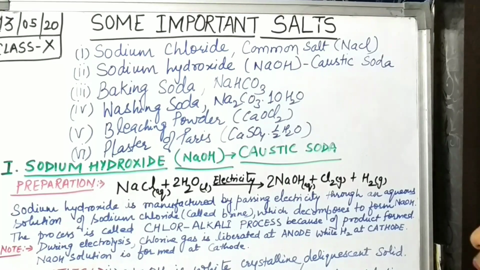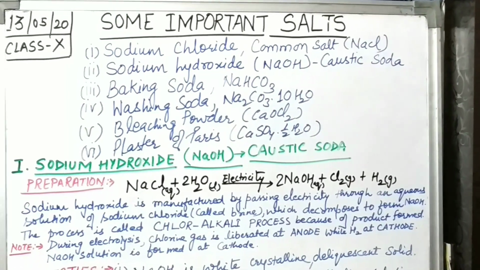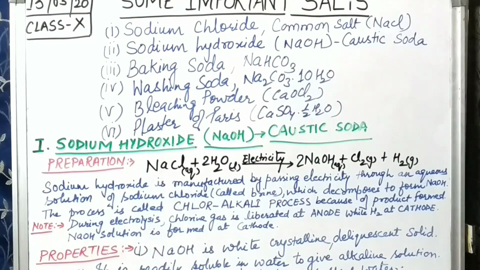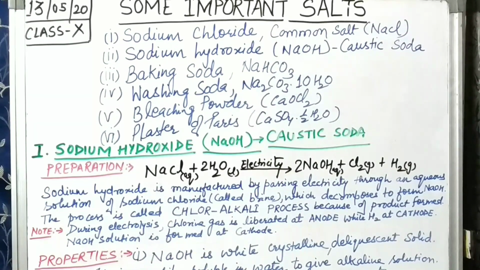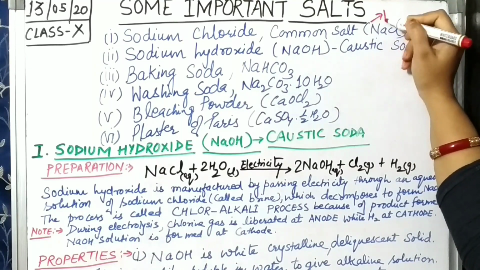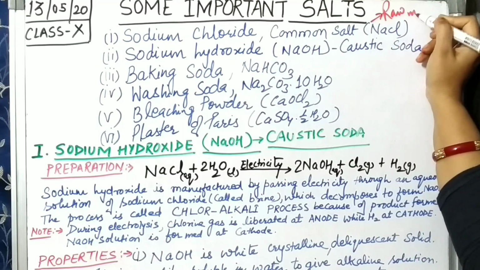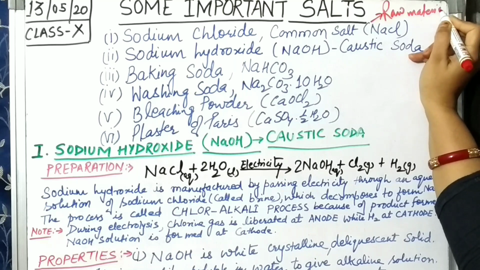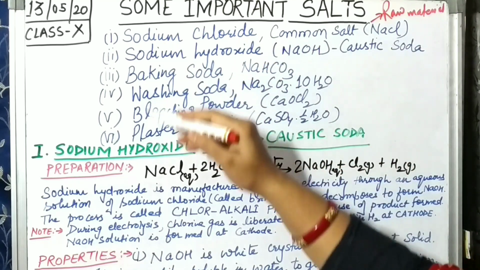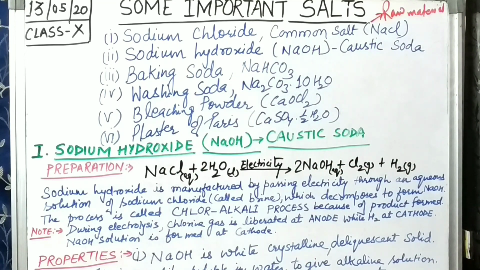So children, NaCl, which is also known as common salt, is the raw material here to be used for the preparation of other salts, which is written here.